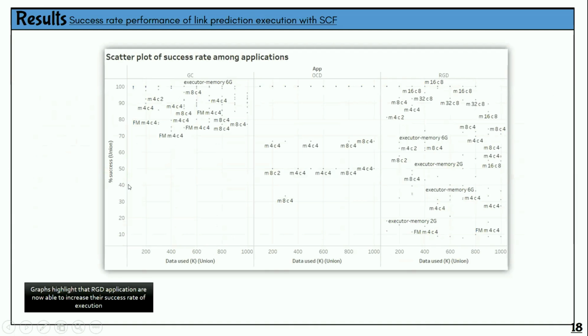So this is for the success rate. We have 3 applications, and this graph highlights the RGD application. It is now able to increase its success rate of execution. Previously, when we were not using the self-configure framework, RGD was not able to pass 50% success rate. Now it is able to reach up to 100%, because RGD uses MapReduce in Hadoop, so it usually cannot pass with our data.